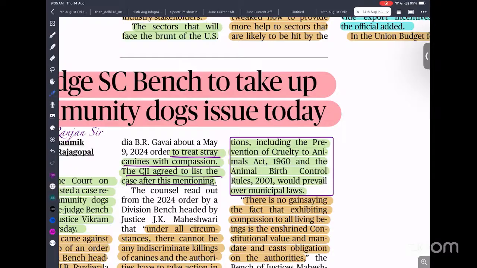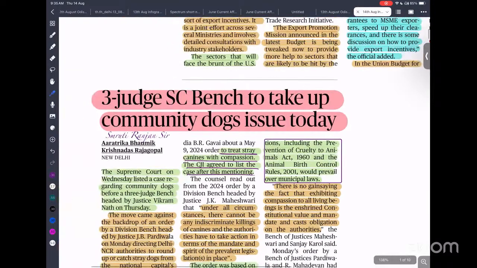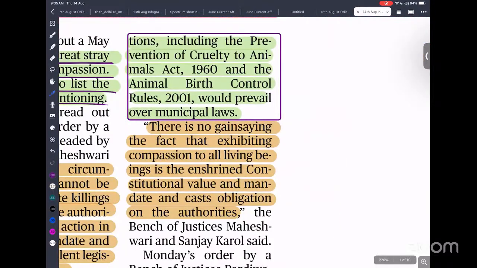Please tell me which ministry the Animal Welfare Board is under, and where the headquarters of the Animal Welfare Board is. Let me see how many of you know that.